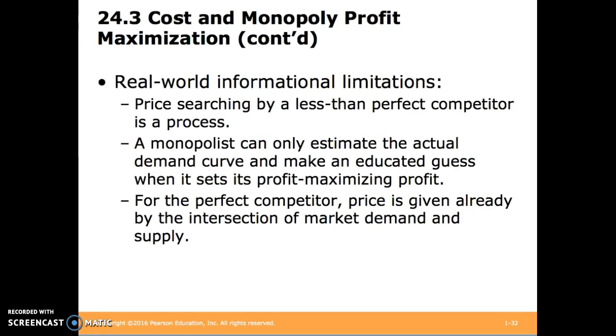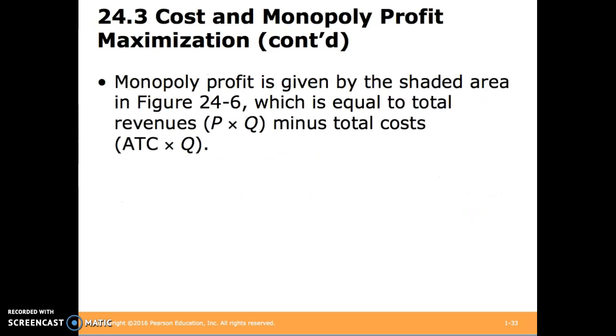Price searching for anyone other than a perfect competitor is a process. The monopolist can only estimate what the demand curve is. There's no given demand curve for any particular industry. However, a perfect competitor is given a price where market demand and market supply intersect, and so they don't have to search for it. This is why a monopolist is a price seeker. In the upcoming figure, we'll see monopoly profit and where it's calculated graphically.